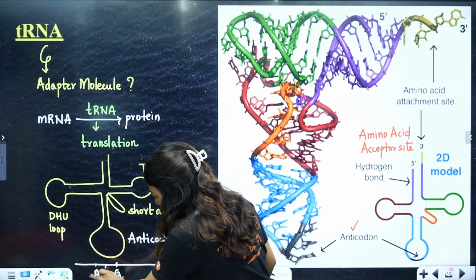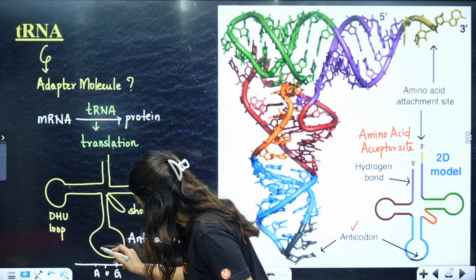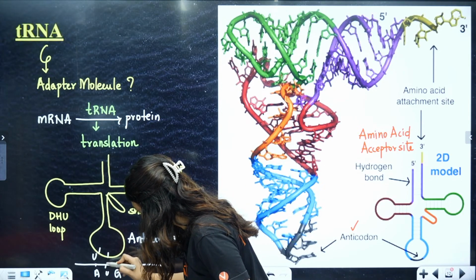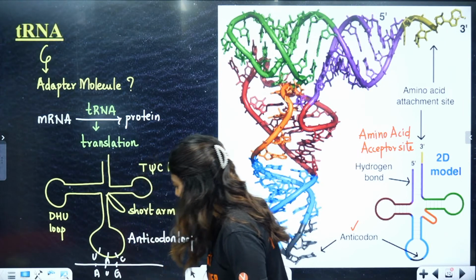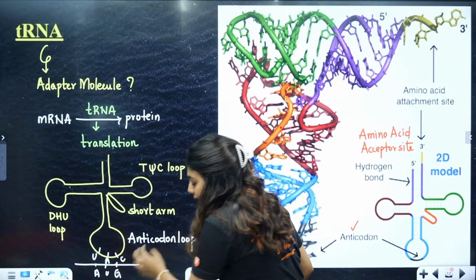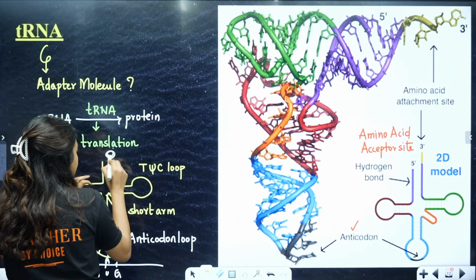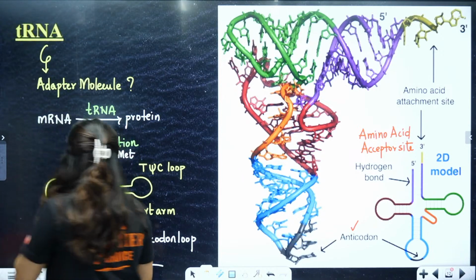This is the codon. It is going to form the complementary structure here. That means A will pair with U, U will pair with A, and G will pair with C. It will form UAC, automatically letting your amino acid acceptor site understand that we need to start the process and we need to add methionine.